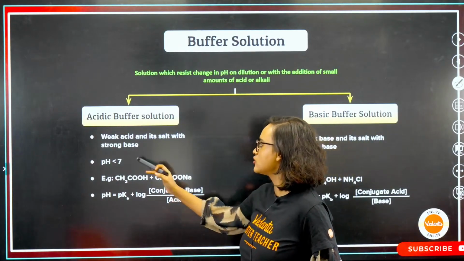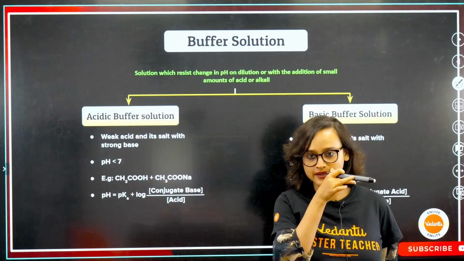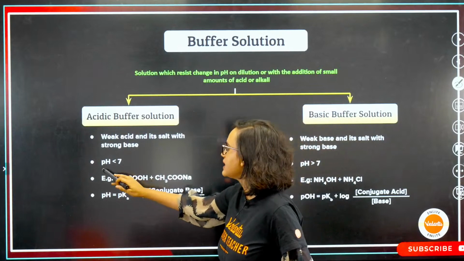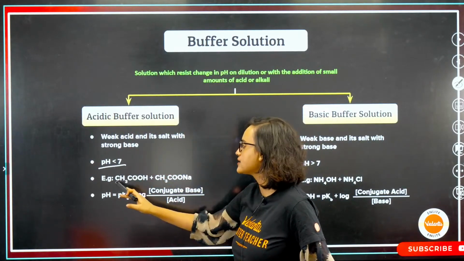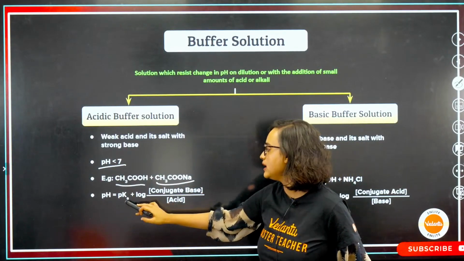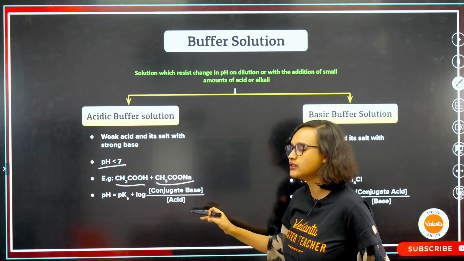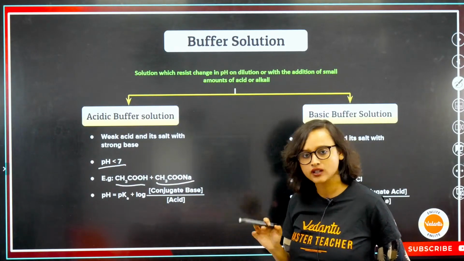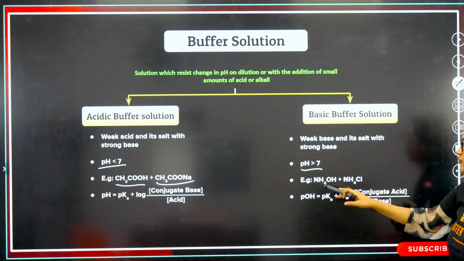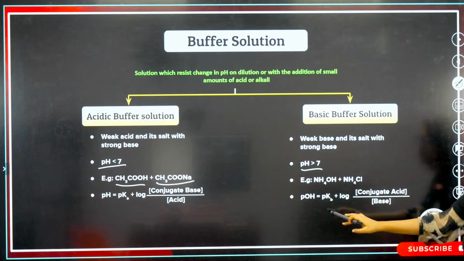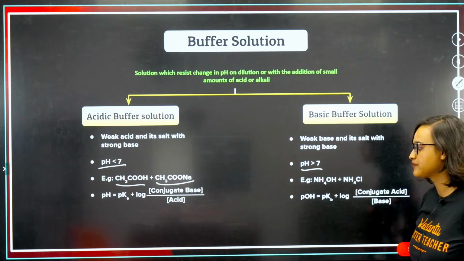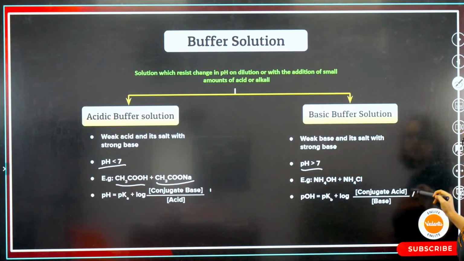So for buffer solution, what is buffer solution? A solution which resists change in pH on dilution or with addition of small amounts of acid or alkali. So acidic buffer solution is a weak acid and its salt with a strong base. Now pH is less than 7, obviously acidic buffer solution. Example, you have CH3COOH plus CH3COONa. So our pH will be equal to pKa plus log of conjugate base divided by acid. That's it, two formulas. Basic buffer solution, pH is greater than 7, obviously. So NH4OH plus NH4Cl, that's my example. And pOH will be pKb plus log conjugate acid divided by conjugate base. Just the opposite of this is what I am writing here.